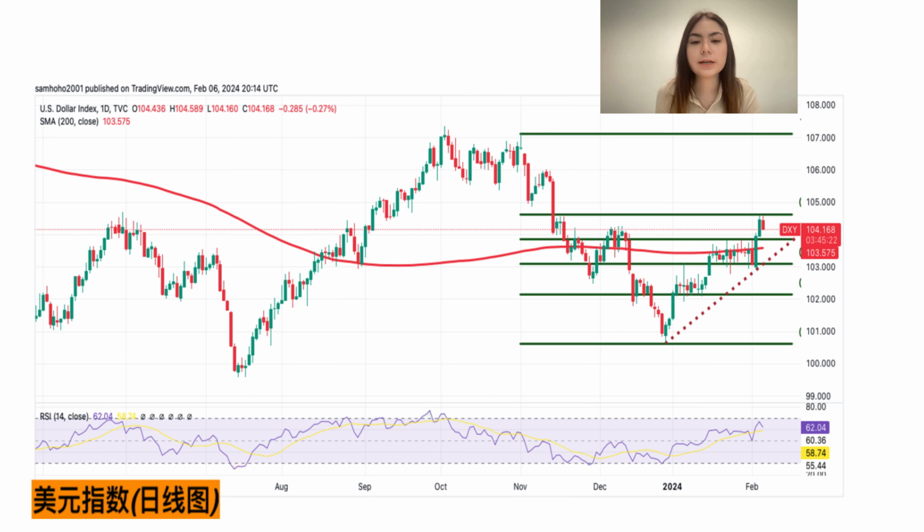Today's suggestion is to consider shorting the US dollar index near 104.32 with a stop loss at 104.50 and targets at 103.95 and 103.80.